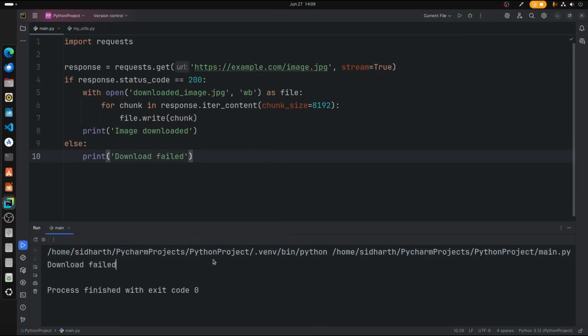Download failed. This is because the URL for this particular image is invalid, so that's why we get this error. So let's see whether we can download a file.